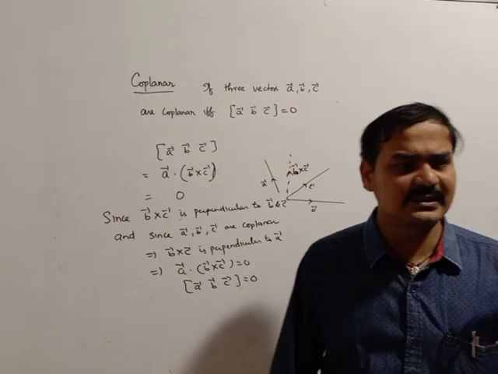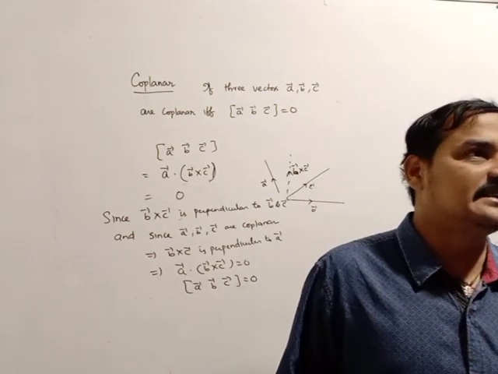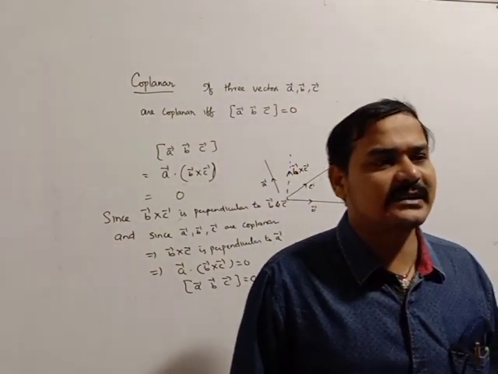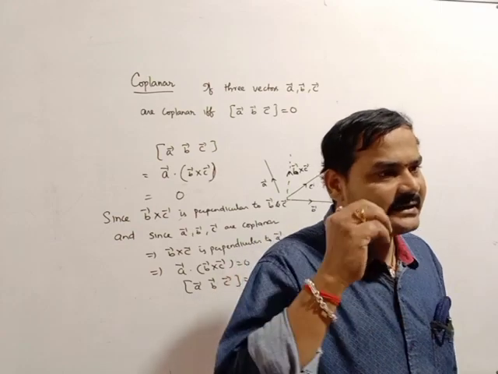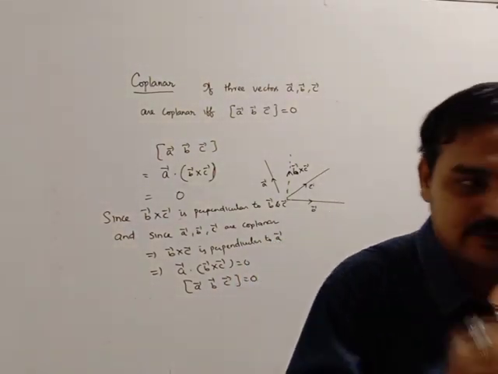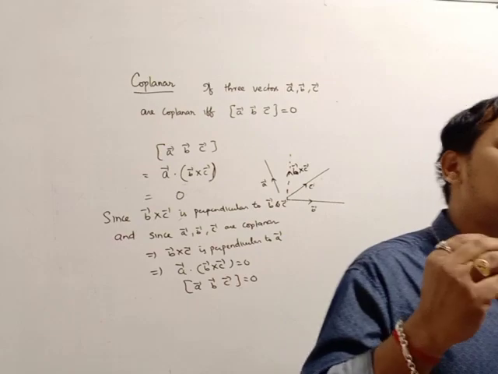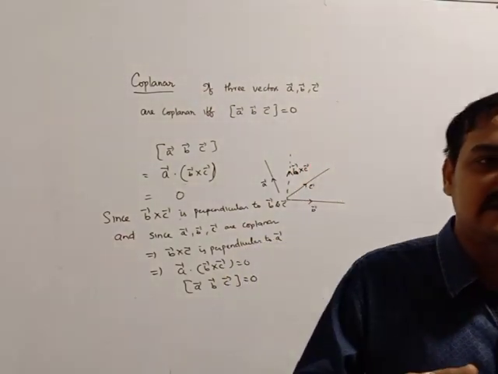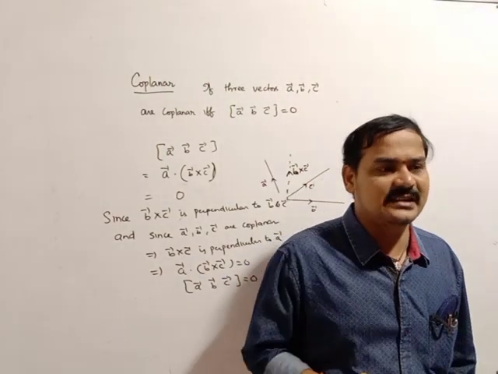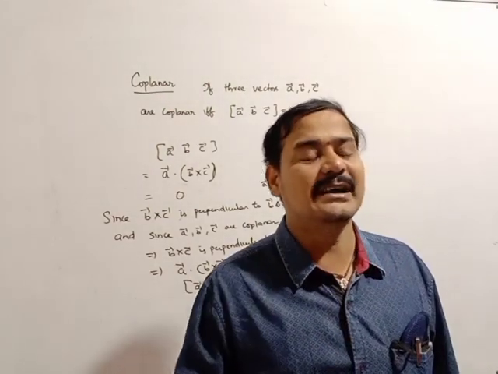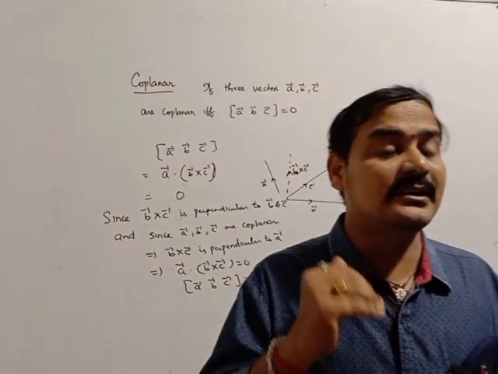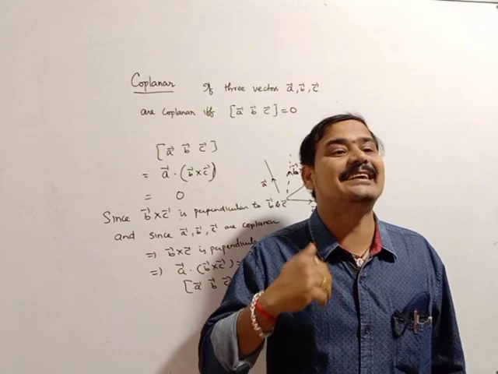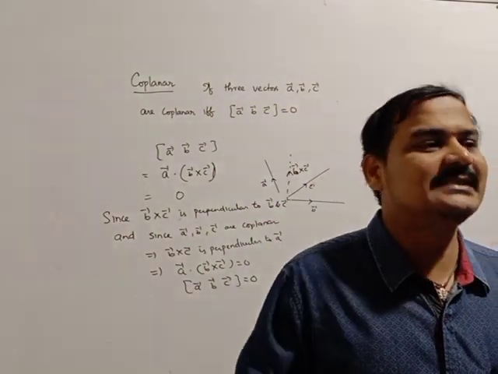Next, the geometrical meaning of the vector triple product. The dot product can be used to find the projection, and the cross product gives the area of the parallelogram. Similarly, the box product is the volume of the parallelepiped or tetrahedron. What is the meaning of the parallelepiped? It is the 3D figure of the parallelogram.